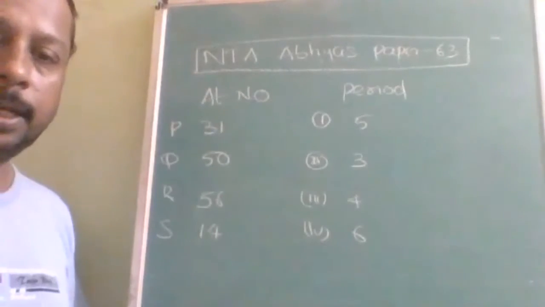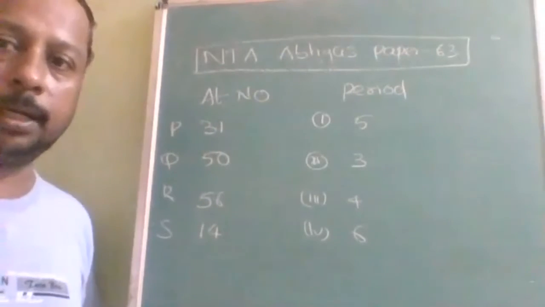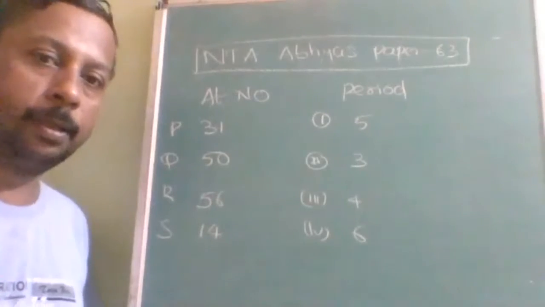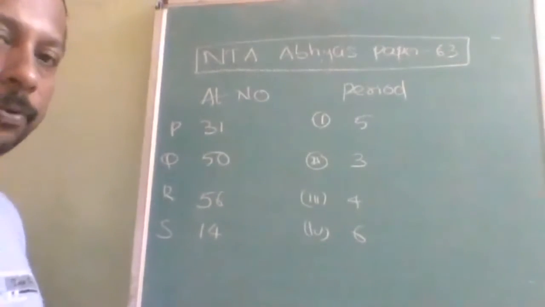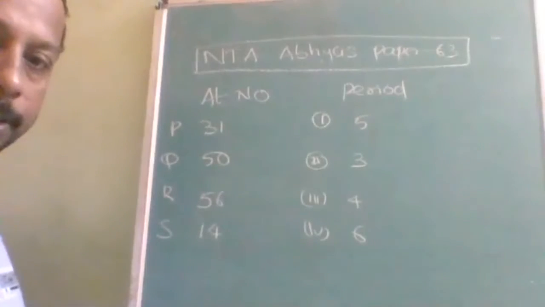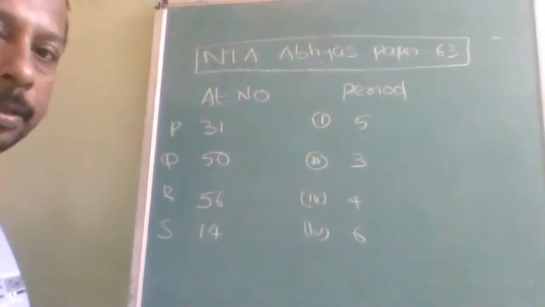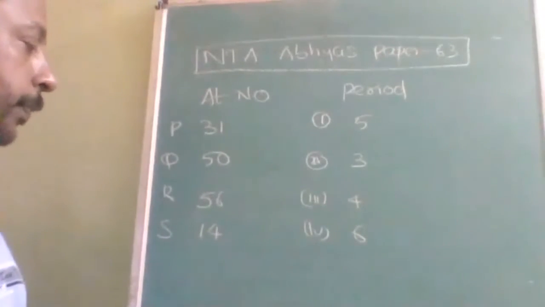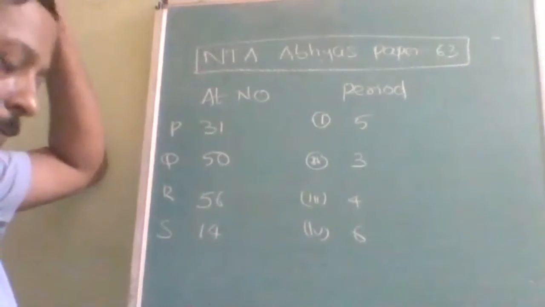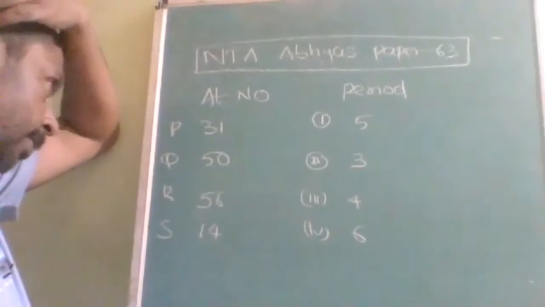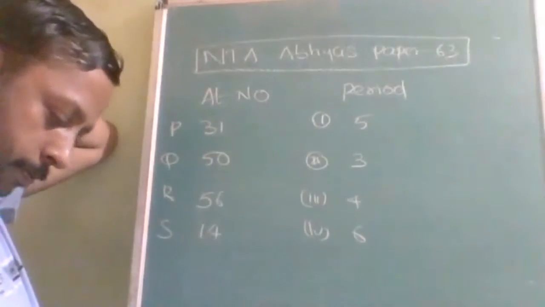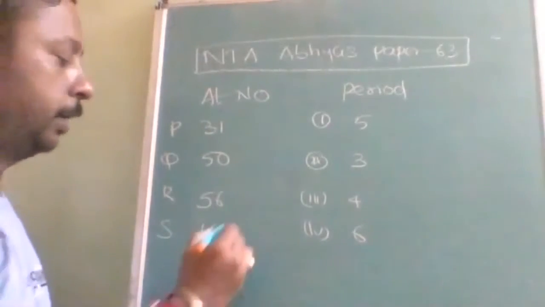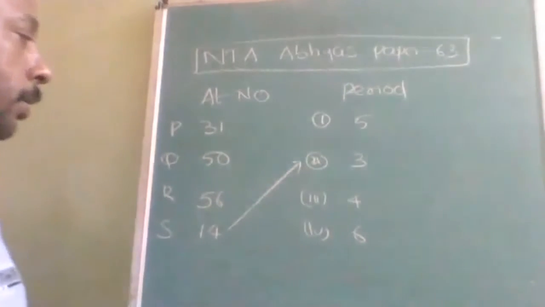Okay. Here atomic numbers are given, you have to identify the period. You are given the atomic numbers, you have to identify periods: 31, 50, 56 and 14. Shortcut method. By using the shortcut, you can easily identify. Like 14 atomic number will be in the lowest period or not? Lowest period. Like that you can identify. 14 will be lowest. Okay.